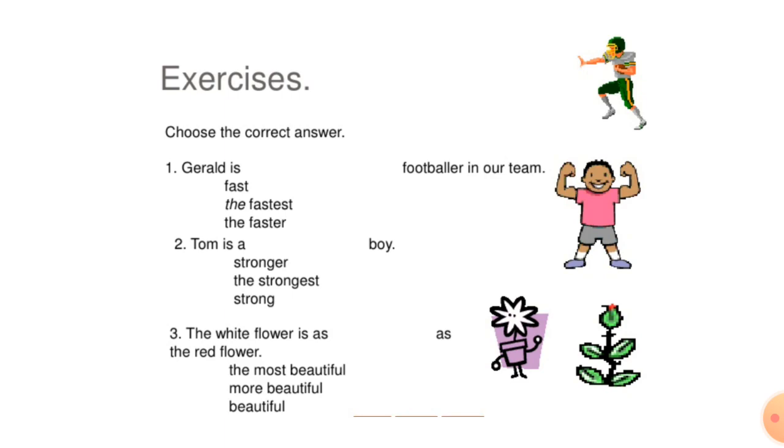Other two-syllable adjectives form their comparative and superlative degrees by adding either -er and -est or "more" and "most." Example: clever, cleverer or more clever, and cleverest or most clever. And adjectives of three or more syllables always form the comparative and superlative degrees by using the words "more" and "most." Example: valuable, more valuable, and most valuable.